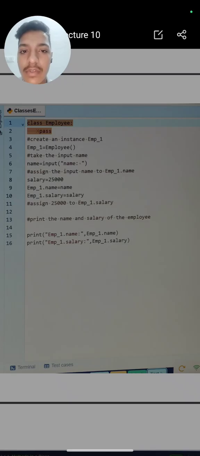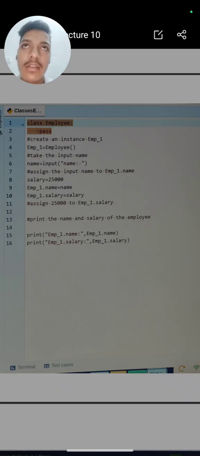We will quickly revise what we have done in this video. We have read about what object oriented programming is, the language which consists of objects and classes. Classes are the blueprint of the object. Objects are the instances of the class. We can define the class using the class keyword. We can initialize the variables by using double underscore init, passing self first, and then all our variable names. Then we access them like self dot name is equal to name.